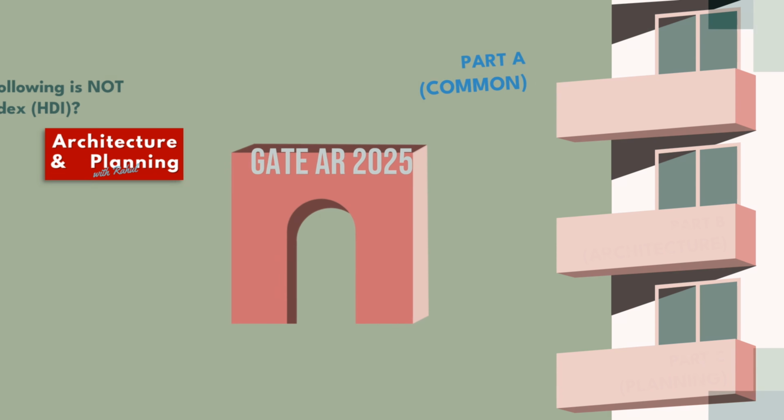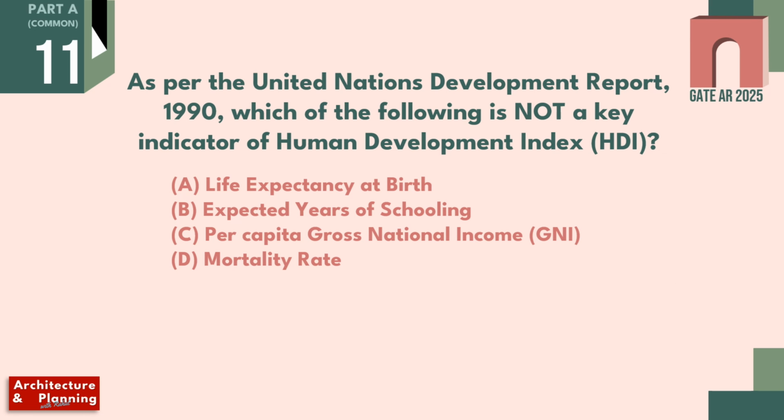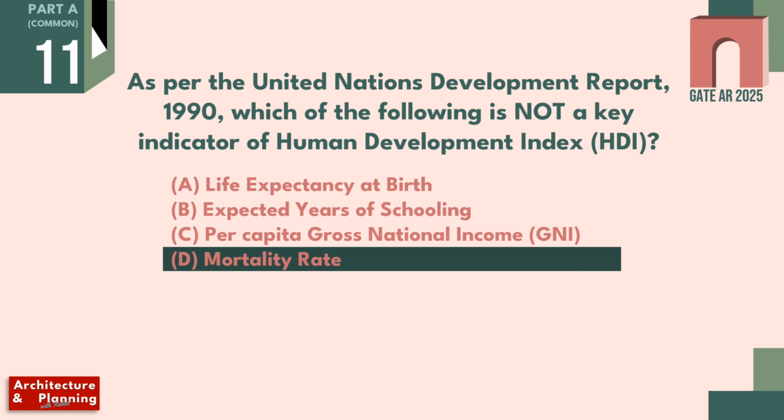So let's start with today's first question. As per the United Nations Development Report 1990, which of the following is not a key indicator of Human Development Index, HDI? So the correct answer of this question is option D, mortality rate.